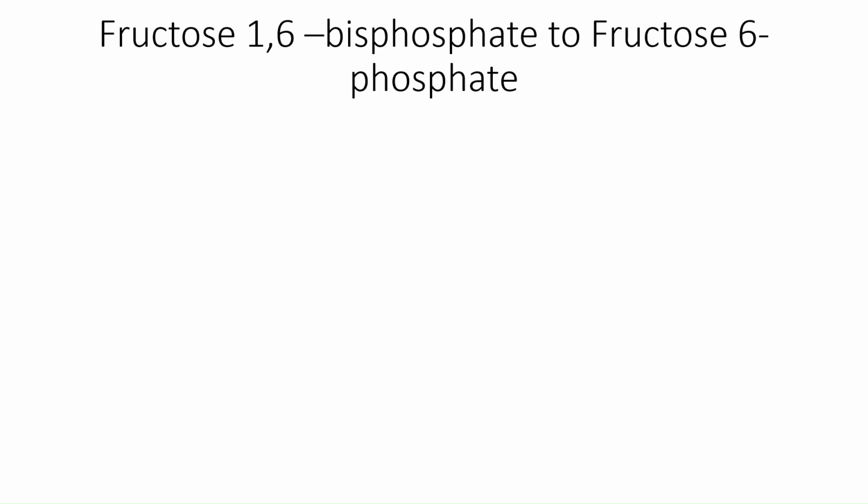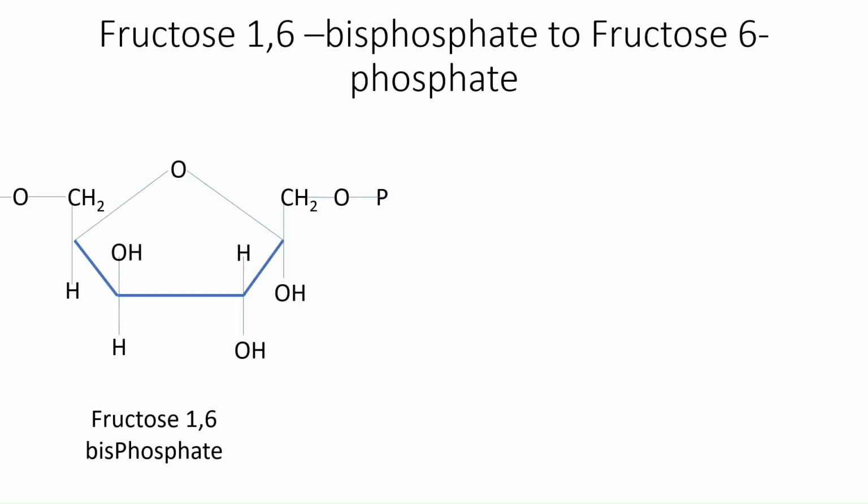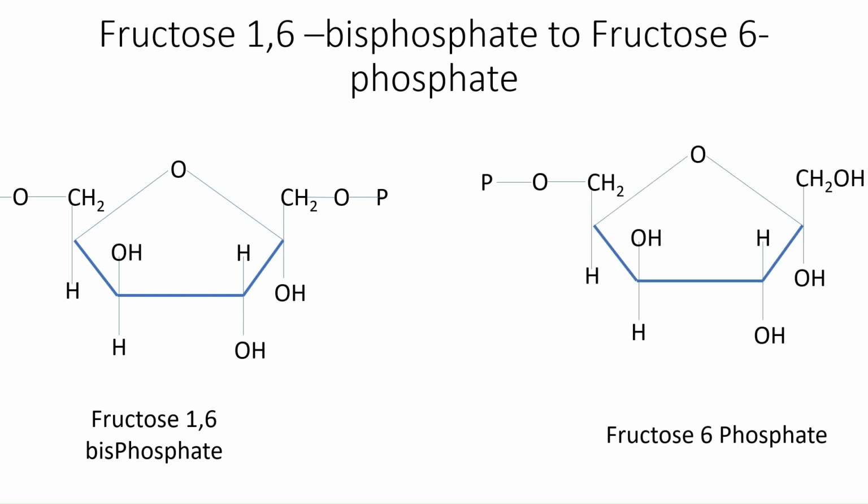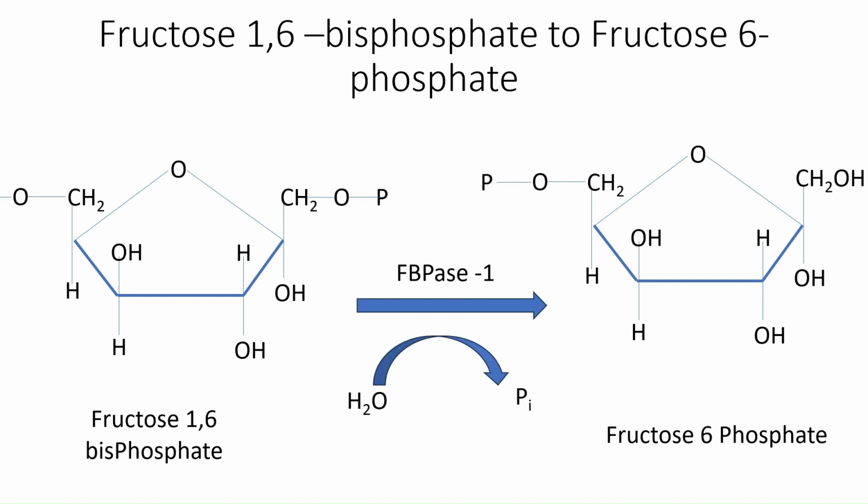To bypass it, a different enzyme is used in this case. Fructose 1,6-bisphosphate is converted to fructose 6-phosphate by the enzyme FBPase-1. When fructose 6-phosphate is converted to the bisphosphate, ATP is converted to ADP, but in the case of this reverse reaction, there is no production of ATP. The phosphate which is removed is just released in the form of inorganic phosphate.